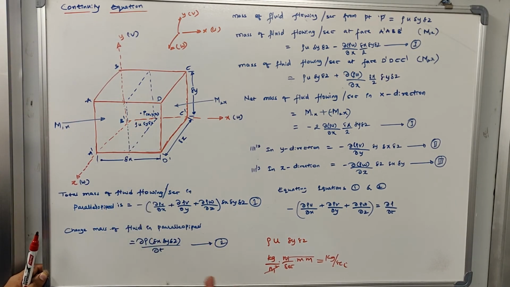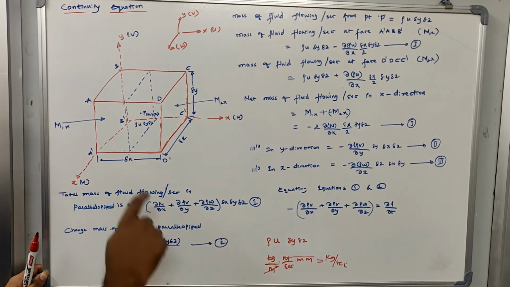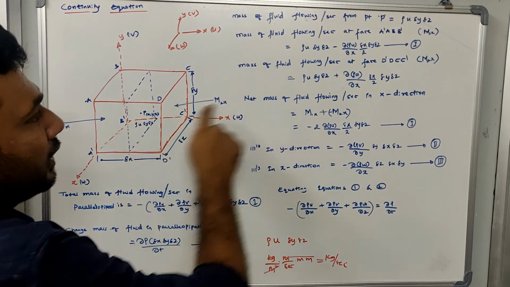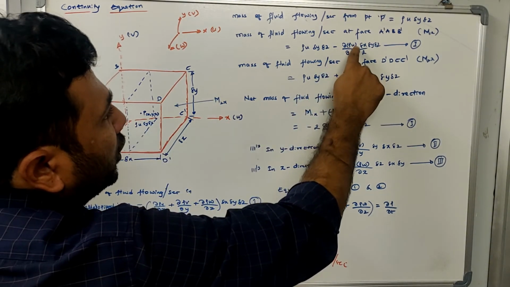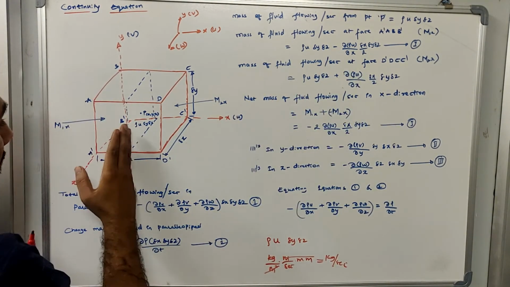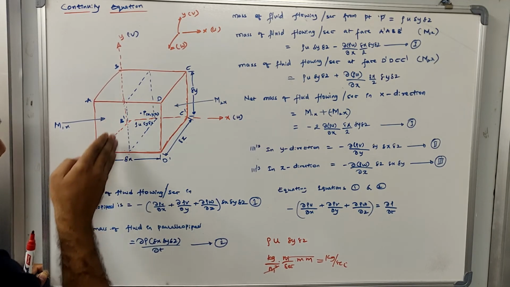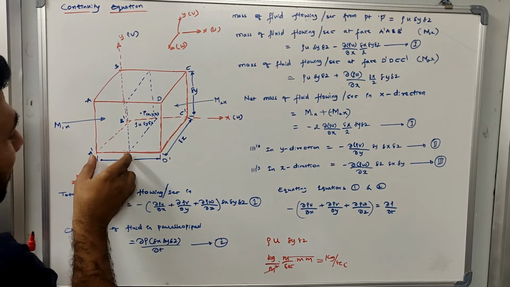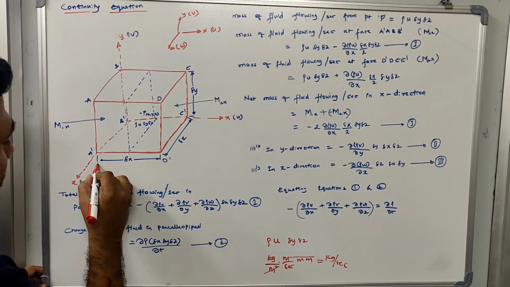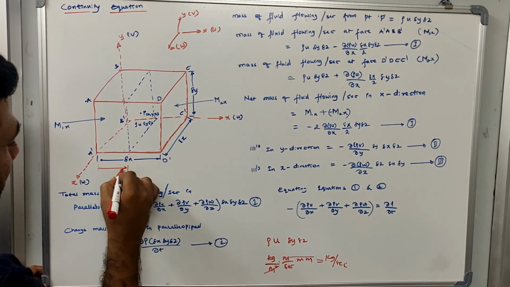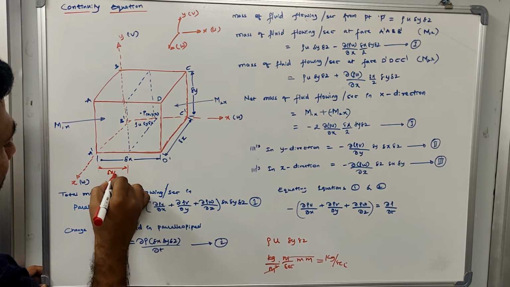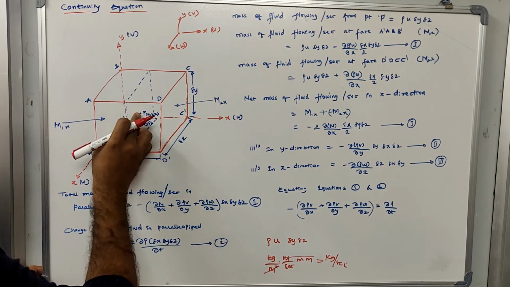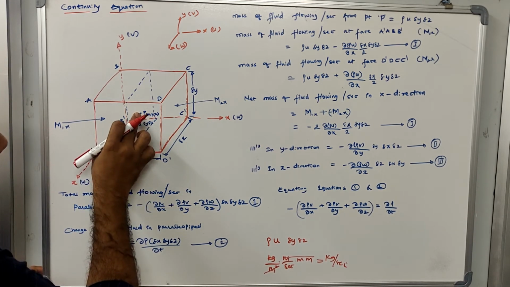If the flow is non-uniform, it means the velocity will change with respect to spatial distance. So that's why there is the change of rho u with respect to x. That is the change that happens as you reach this face, and it is multiplied by delta x by 2. Why is it delta x by 2? Right now the point P is at the midpoint.